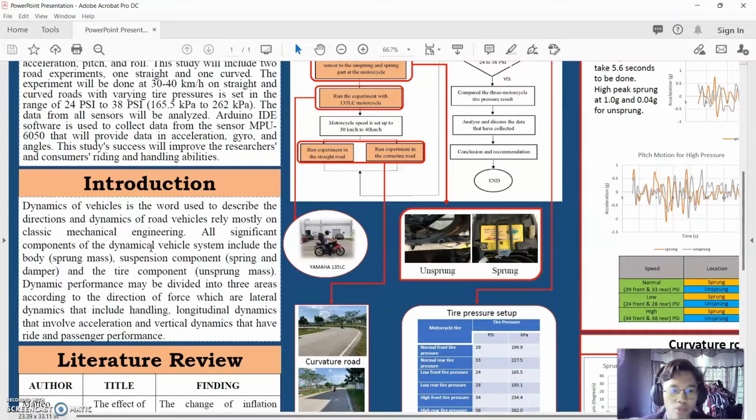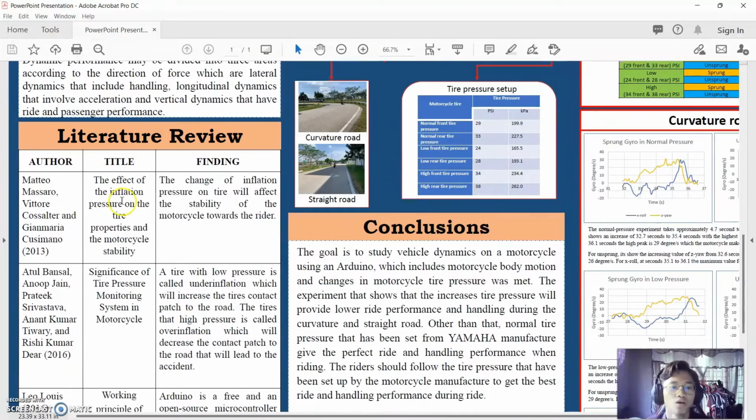Dynamic performance may be divided into three areas according to the direction of force, which are lateral dynamics, which include handling, longitudinal dynamics that involve acceleration, and vertical dynamic that have ride and passenger performance. So after that, we go to the literature review.